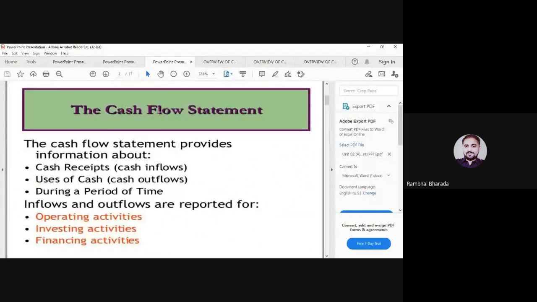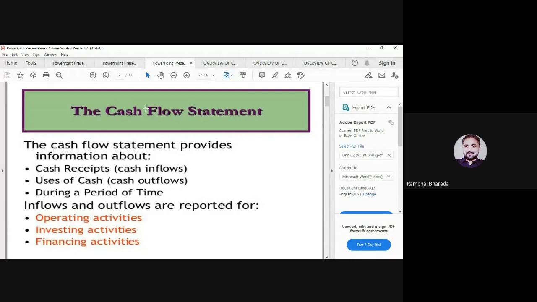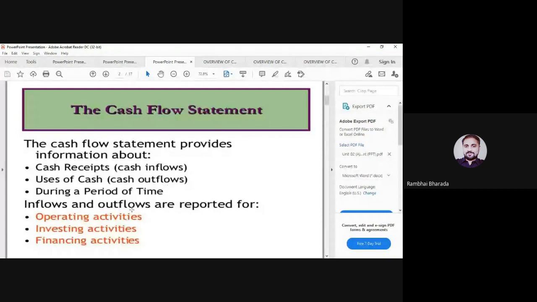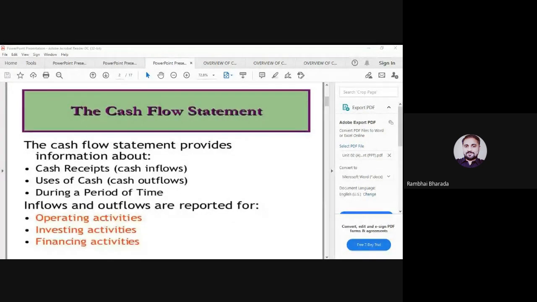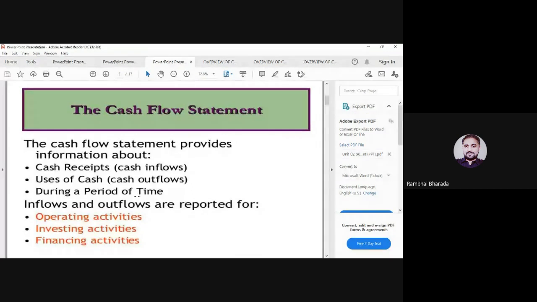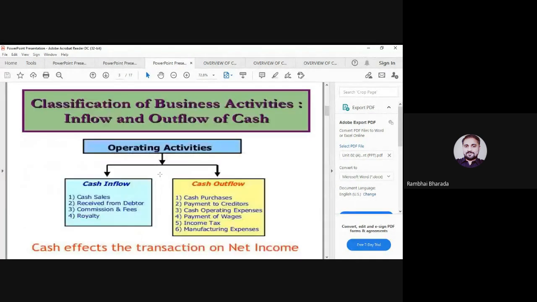You need to remember the definition of cash flow statement. You need to study the cash inflow and cash outflow. Maybe the question asked is, in cash flow statement, how many activities are there? The right answer is 3 activities: operating, investing and financing. Or the next question may be asked in detail, like purchase of goods on the basis of cash will be recorded under which activity?